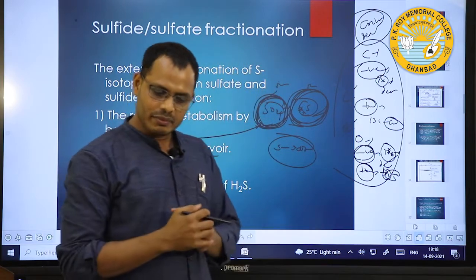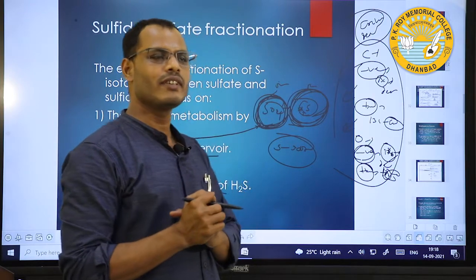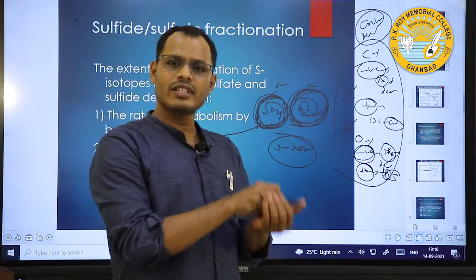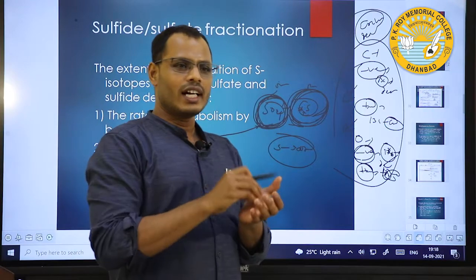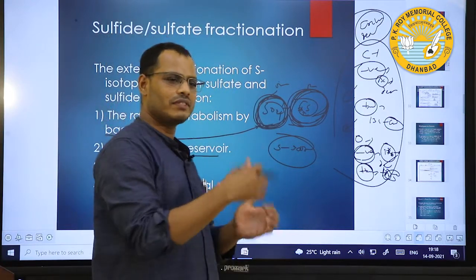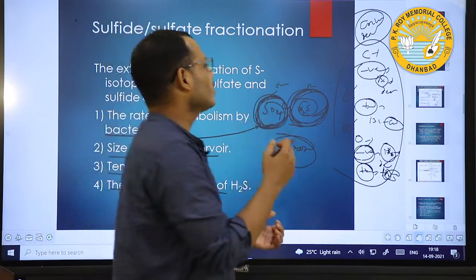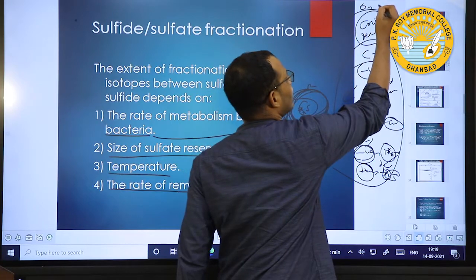One thing we will remember before going for any interpretation of these isotopes: first we will see what the initial isotope ratio is, what the final isotope ratio is, and what the different changes are. If different fluids pass through, the isotope values will also get altered.